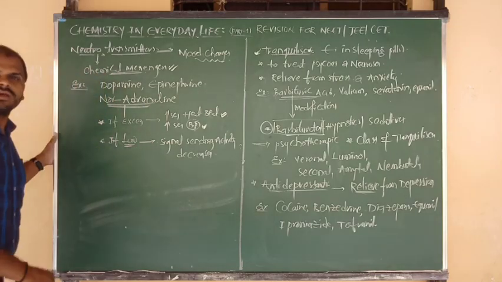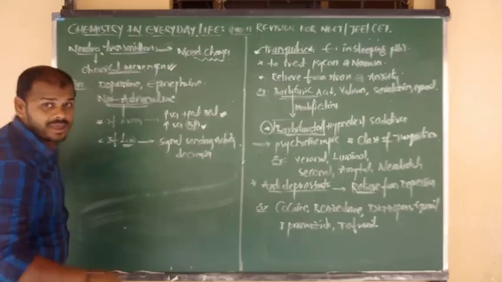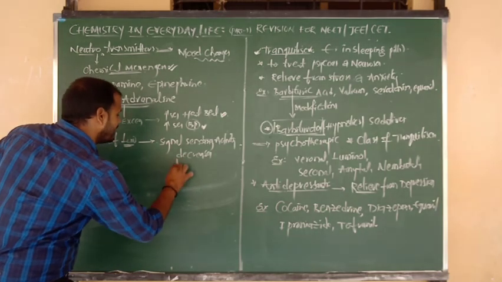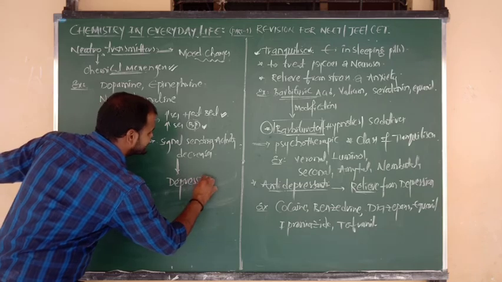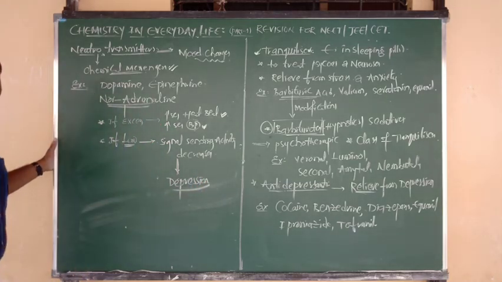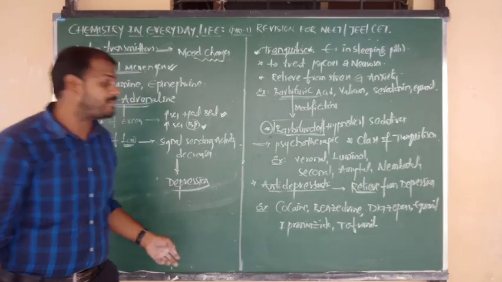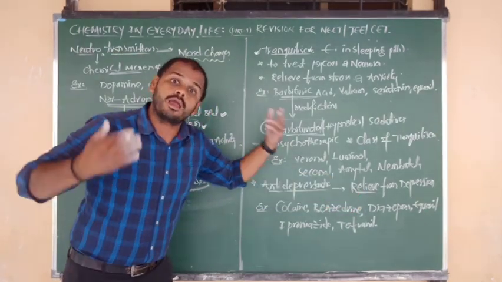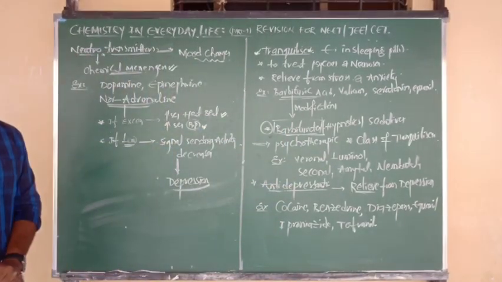Due to the decrease of signal sending activity and message transfer capacity, finally this leads to the condition where the person suffers from depression. Again, to avoid depression we have to use antidepressants.